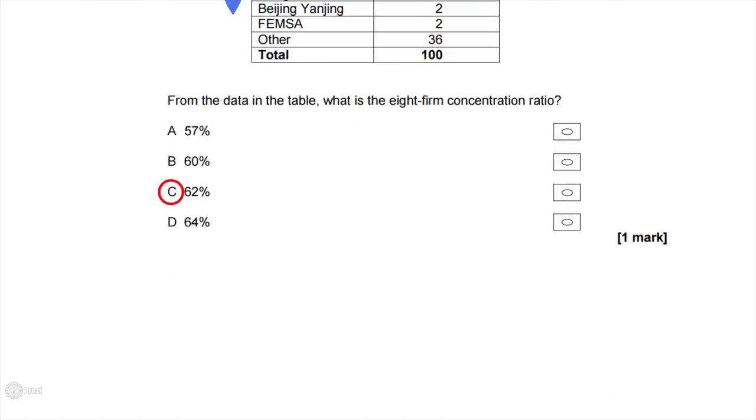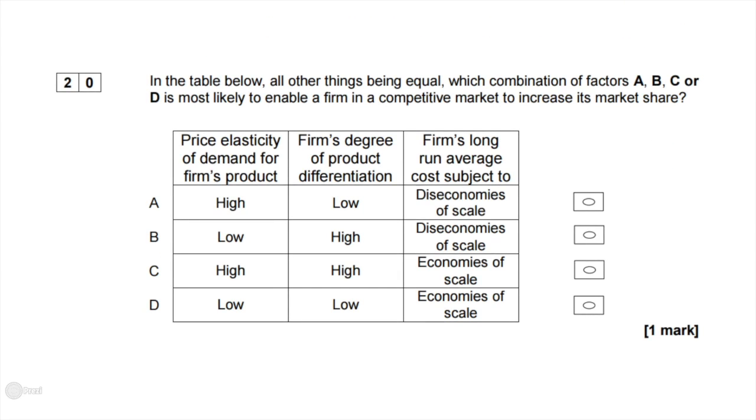Now we're on to our final question, question 20. In the table below, all things being equal, which combination of the following, A, B, C or D, is most likely to enable a firm in a competitive market to increase its market share? So we have the price elasticity of demand of a firm's product, the firm's degree of product differentiation, the firm's long run average costs subject to, and then we have these.